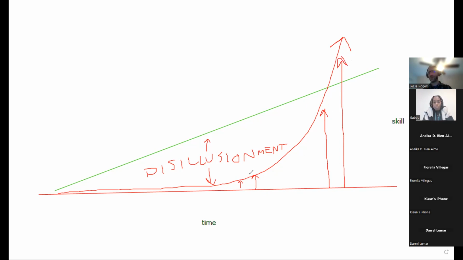And so you don't really get to see the results at first, but you're going to reach this crossing over point where it's like, oh, I actually am learning this stuff. This is pretty fun. And then as time goes on from there, you're going to be like, oh my gosh, I am learning so much. I've gotten so much better. I'm really glad I stuck with this. So this is like the glad phase right here.